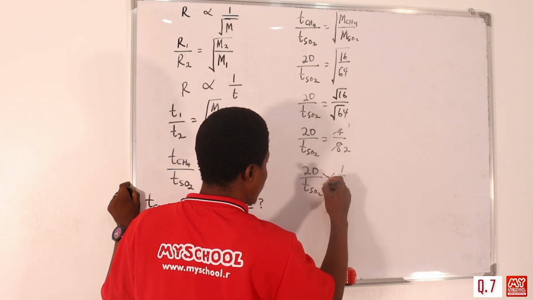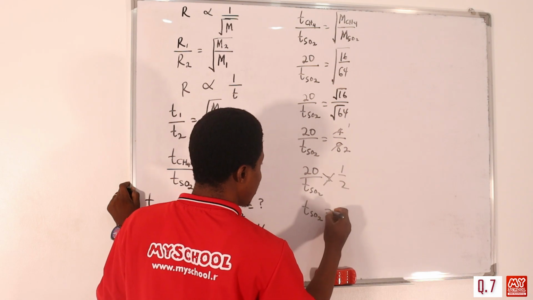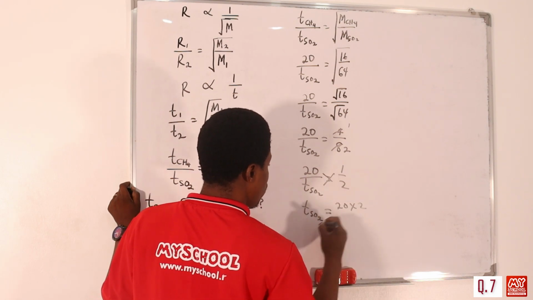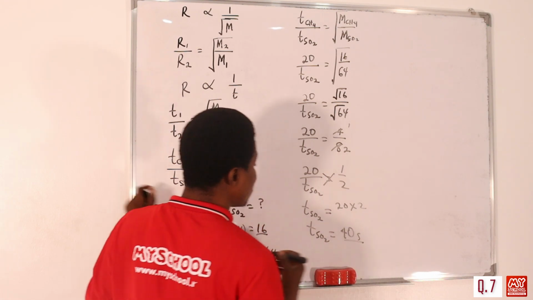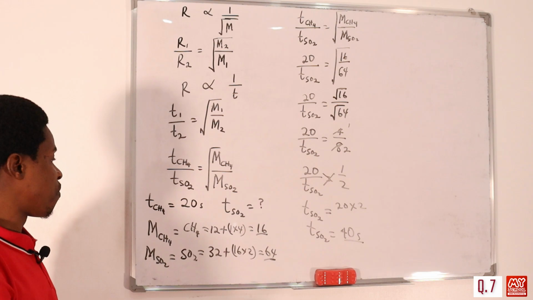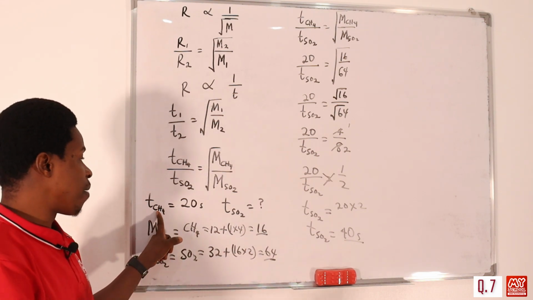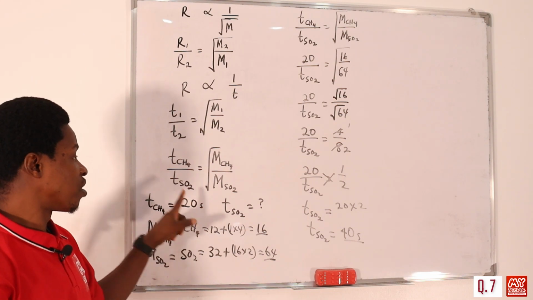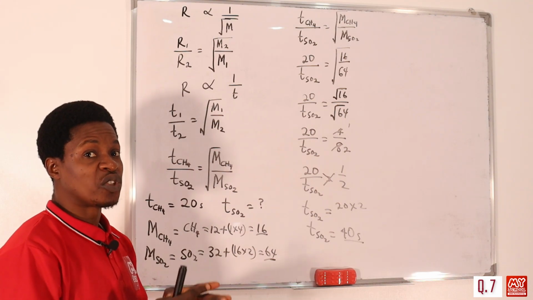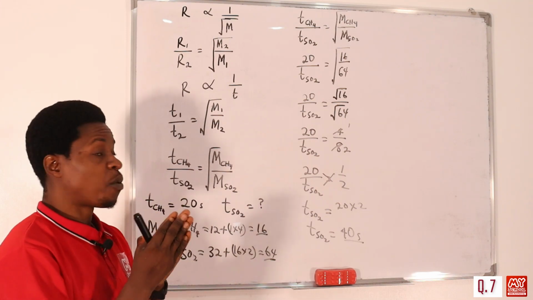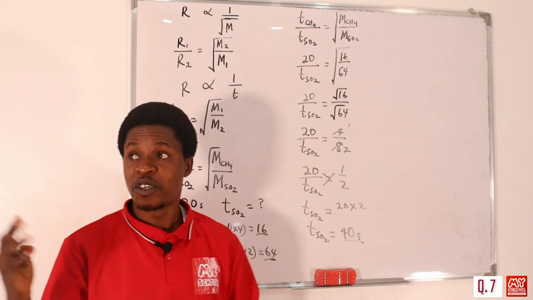By the time you cross multiply, we have TSO2 equals 20 times 2. So TSO2 gives us 40 seconds. It's going to take 40 seconds for SO2 to diffuse, in the time that methane takes 20 seconds. The rate of diffusion of a gas is inversely proportional to the square root of its molar mass, provided that the temperature and pressure remain constant.